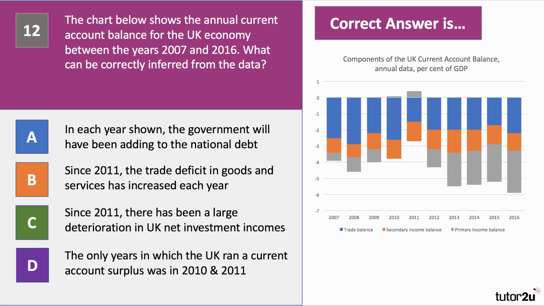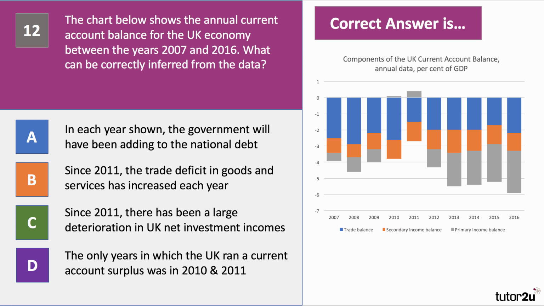Question 12 is about the balance of payments. The chart below shows the annual current account balance for the UK economy between the years 2007 and 2016. Again, similar question. What can be correctly inferred from the data? Here's your chance to have a go at question 12.